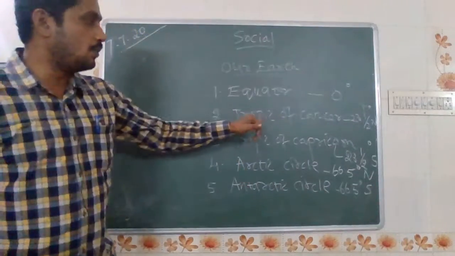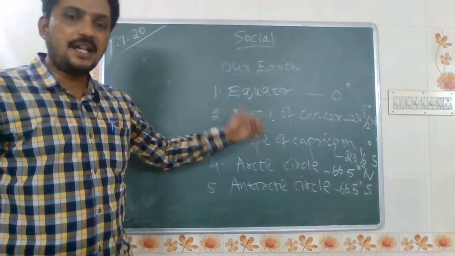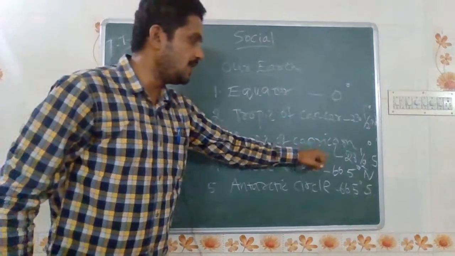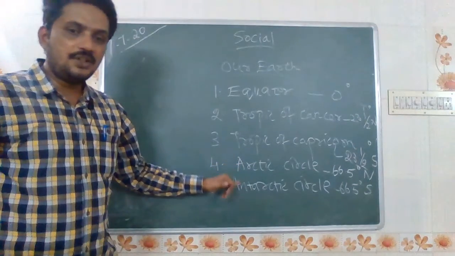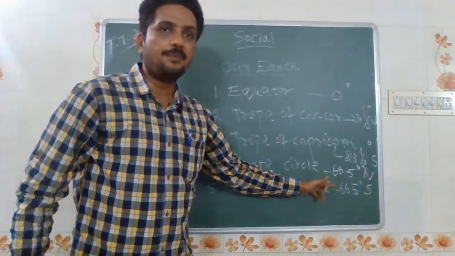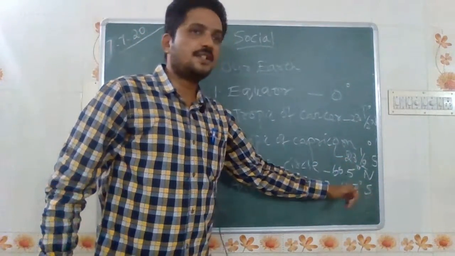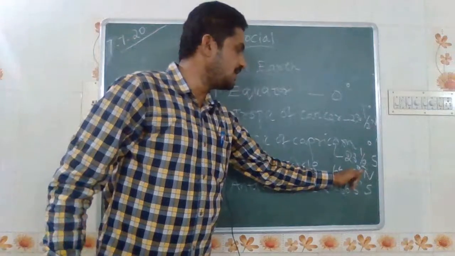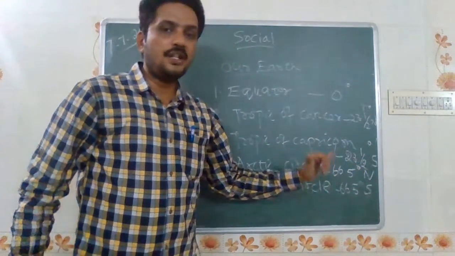This is how the Tropic of Cancer and Tropic of Capricorn differ in direction while having the same degree. The same follows for the Arctic Circle and the Antarctic Circle. The degrees are the same, but the major difference is the direction. The Arctic Circle lies only in the north. The Antarctic Circle lies only in the south.